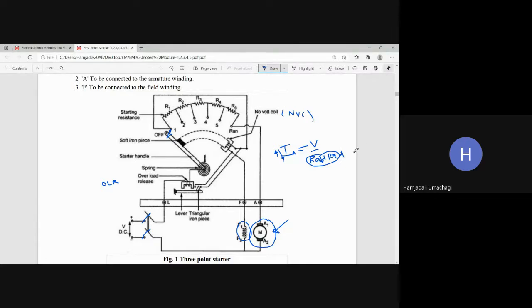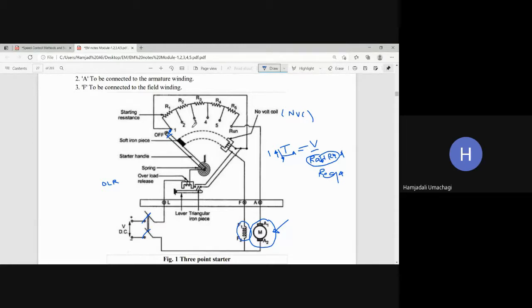Then you can expect that you are adding high resistance. If you add more resistance, then the effective resistance R equivalent will be R1 plus R2 plus and so on, which becomes very high. Then automatically you can control the armature current. Once the starting current is controlled, you should not keep the handle at stud number one all the time, because a large resistance will come into picture, which causes huge power loss that appears physically in the form of heat and may damage the insulation of the motor.